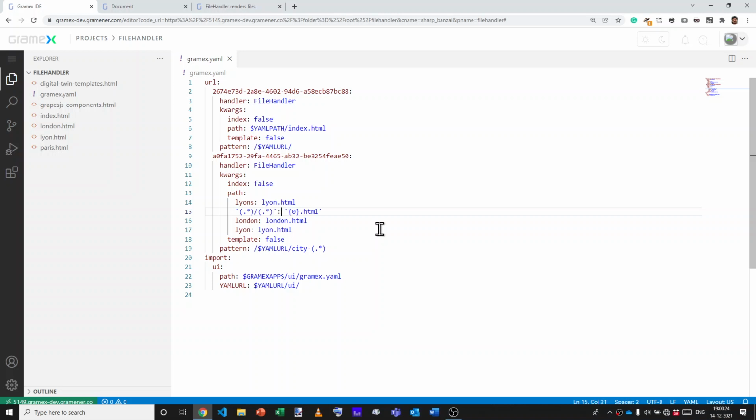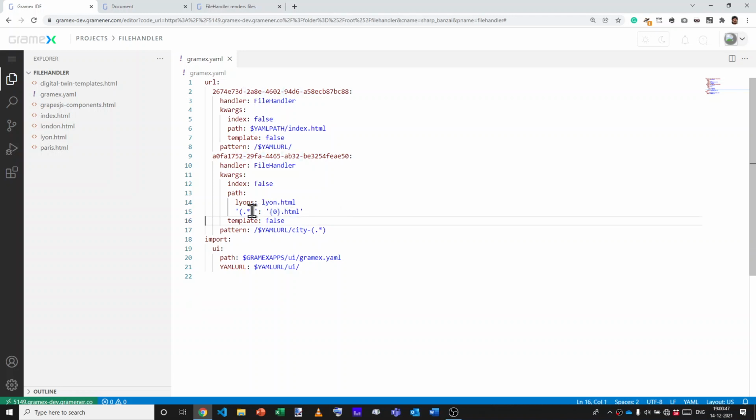So if you put it like this, then you can say 0-1.html, where this 0 matches the first thing in brackets, that is out here, and this 1 matches the second thing in brackets. So when you have paths as dictionaries, you have even more control over what gets created. So once we have this as an option, then anything will map to, by default, the file name .html, but Lyons has an overriding permission.